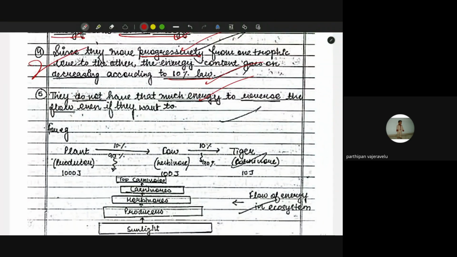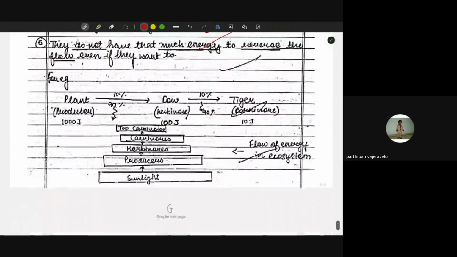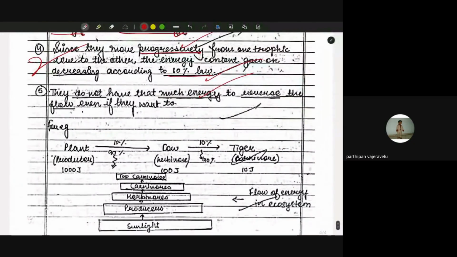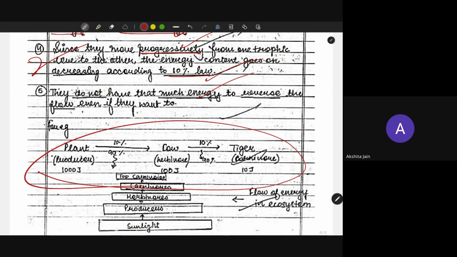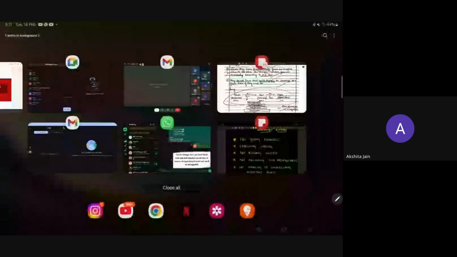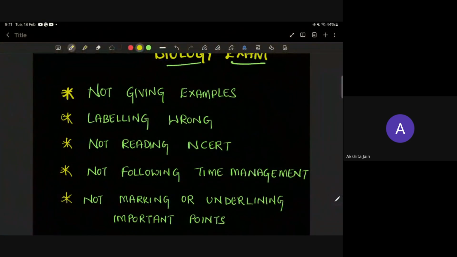For that, you should not use colour pens. Black or blue, that is all. Okay, children? So will you follow these steps while attending the exam? Yes, ma'am. Surely, if they ask for a flow chart, you have to draw a flow chart like this, all the things you have to do. Okay? Not marking or underlining important points.